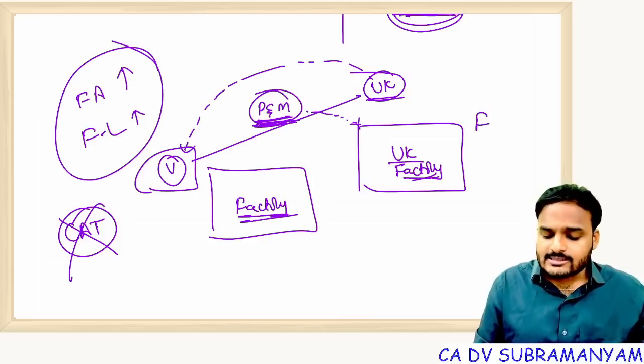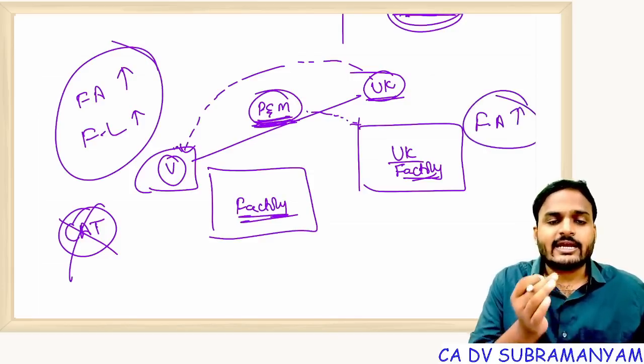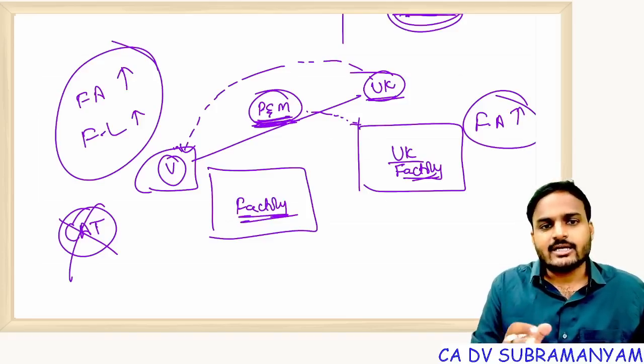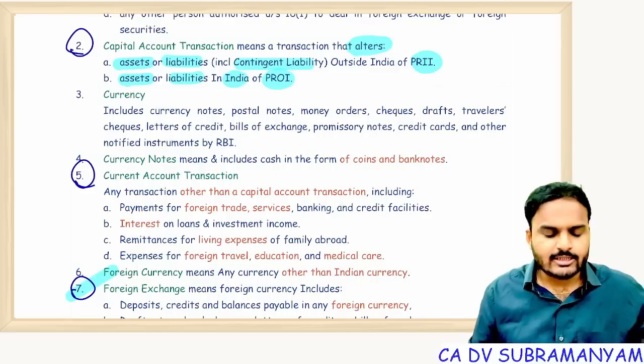Now, a foreign asset has been created. Resident's foreign asset created, or resident's foreign liability created. Then it becomes a capital account transaction. So very simple. Just look at the point one more time.